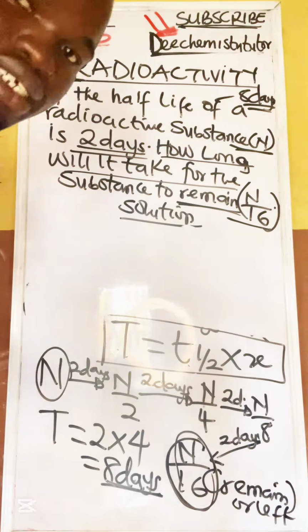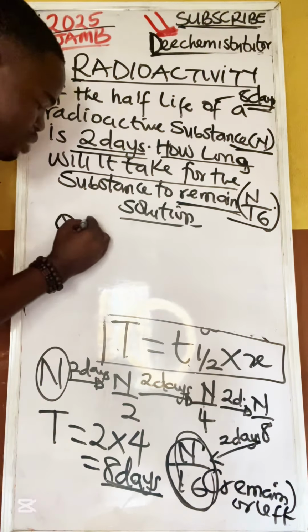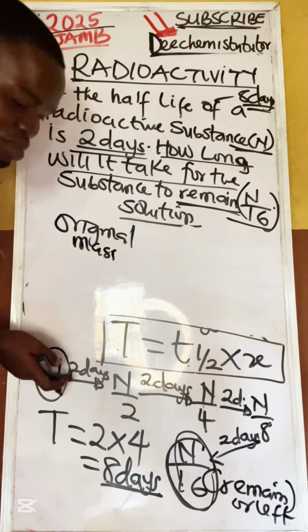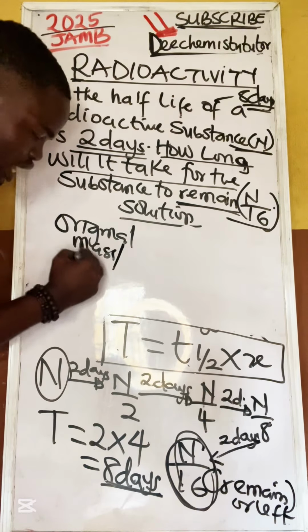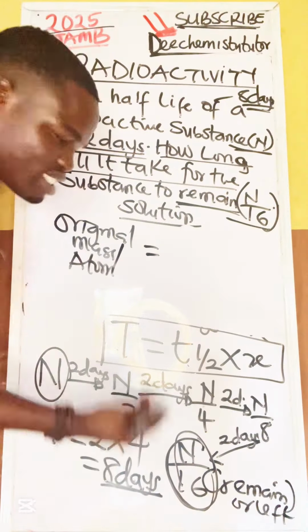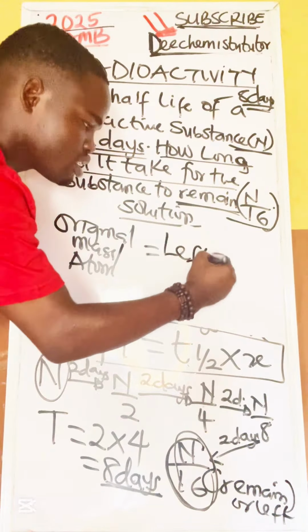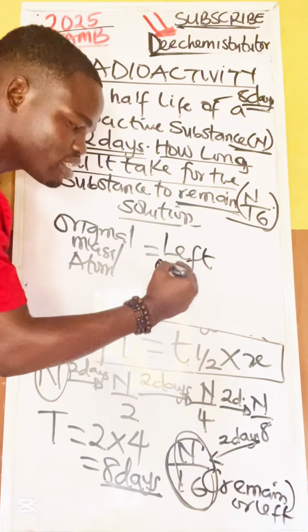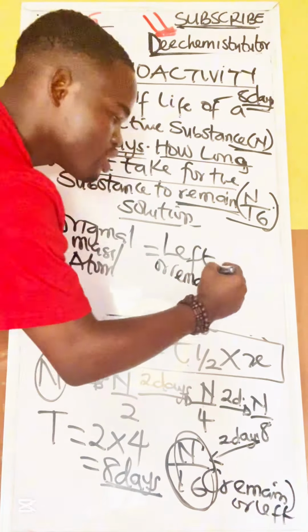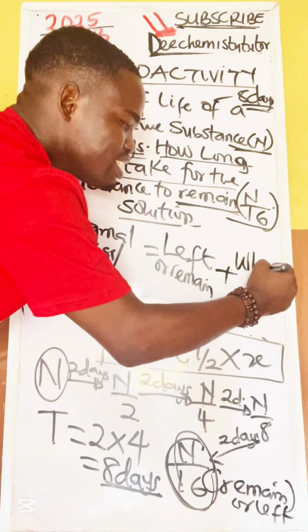Now look at it. That means I can tell you that original mass, and don't forget, if I'm using mass, it can be atoms too, is going to be what is left, or in another term, you might see remain, plus what has decayed.